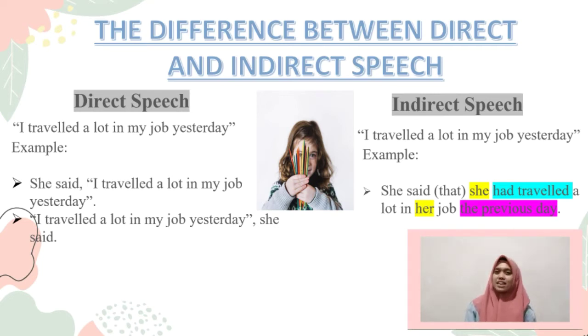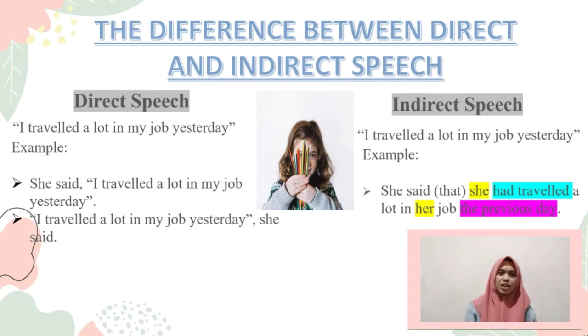While indirect speech is a sentence that is retold. The example is the same. If someone says, "I traveled a lot in my job yesterday," for the indirect speech: she said that she had traveled a lot in her job the previous day.